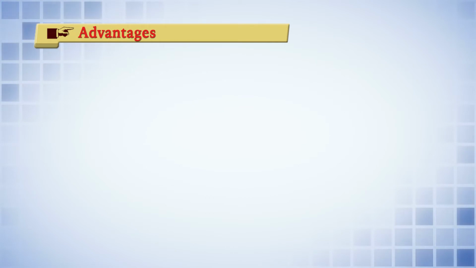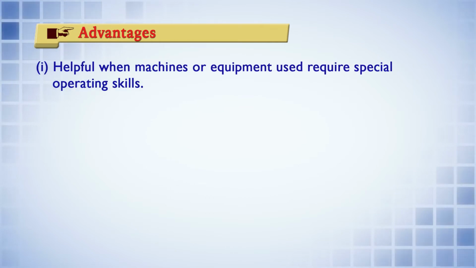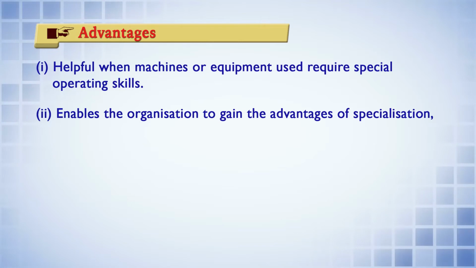First, it is helpful when the machines or equipment used require special operating skill. In textiles, weaving may require different skills, and calendaring may require different skills. So if that sort of requirement is there, then it may be very helpful. Next, it enables the organization to gain the advantages of specialization.